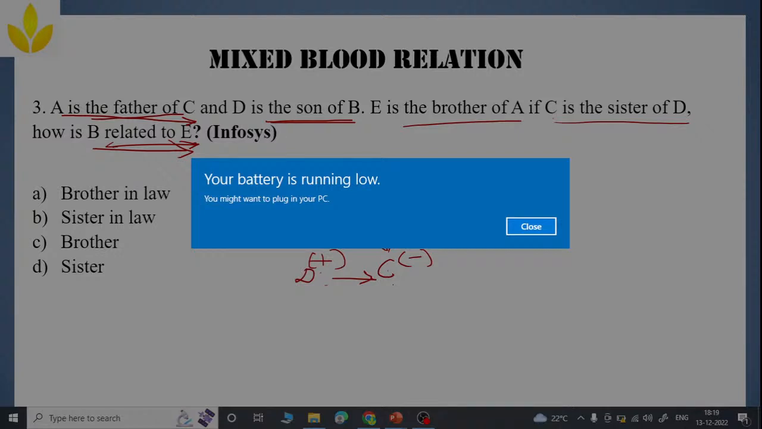One second guys, I forgot to bring the charger. Let me get a charger.